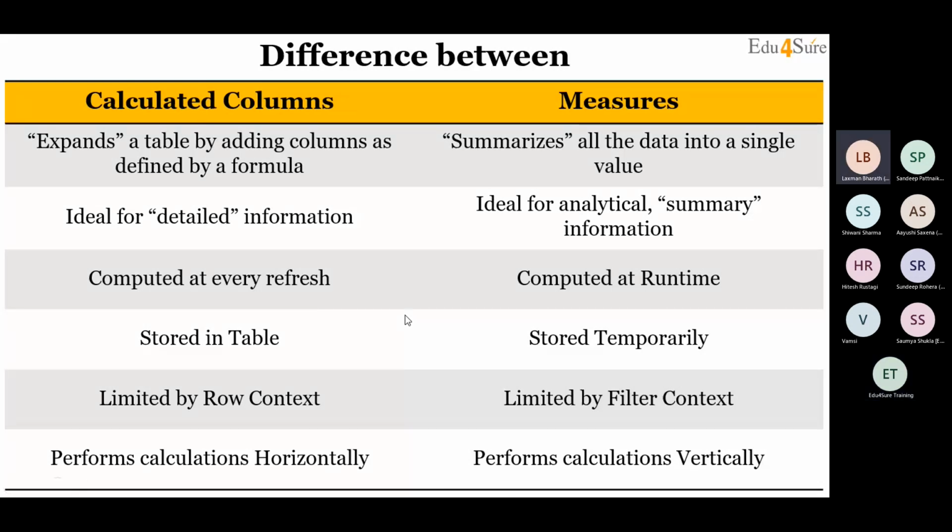Yes. Calculated columns are stored in the table. Measures are not stored; they are held in temporary memory, because a measure is a formula and a column is a value, right? Calculated columns perform horizontal calculations. Measures perform vertically. Is that fine? Understood, everyone?